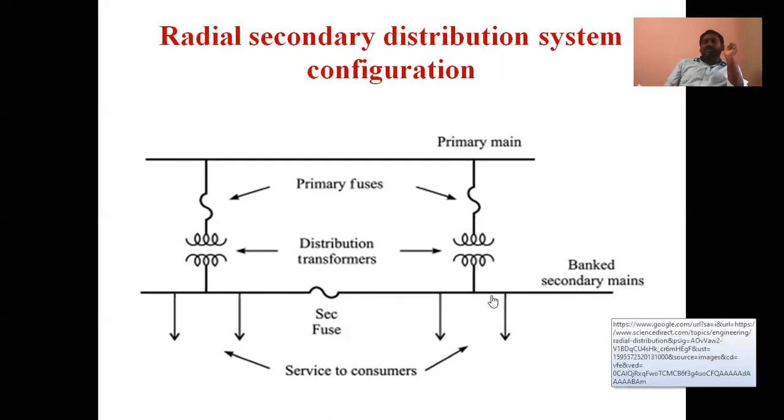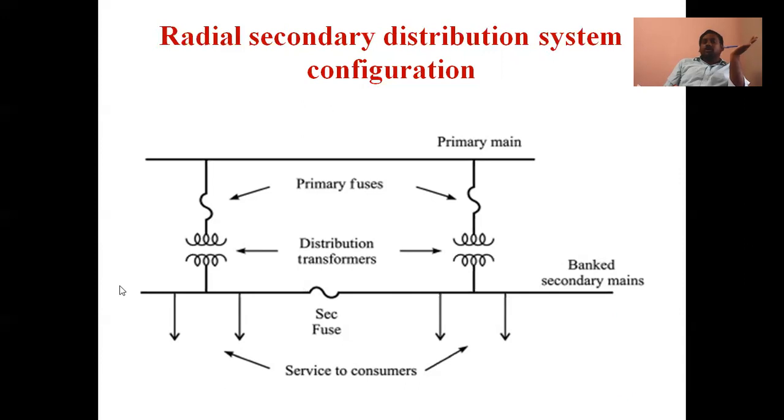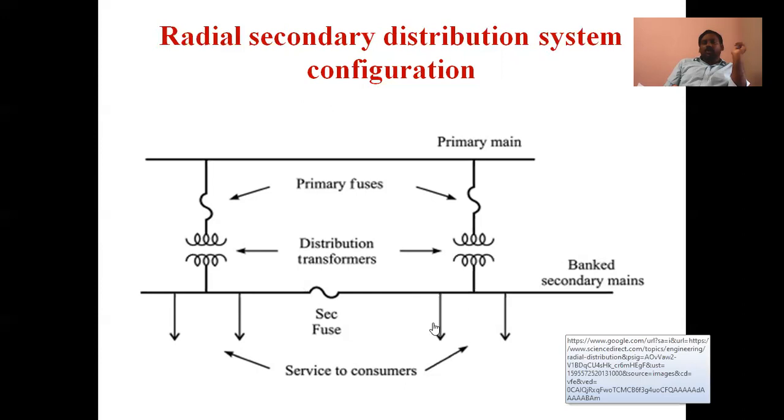Banked secondary means the distributor from the secondary of the distribution transformer to the street poles. From that distributor we will use service mains, service conductors, small conductors. So from this distributor the conductors collect the power with a single phase in domestic application.